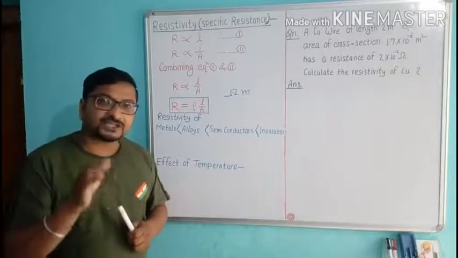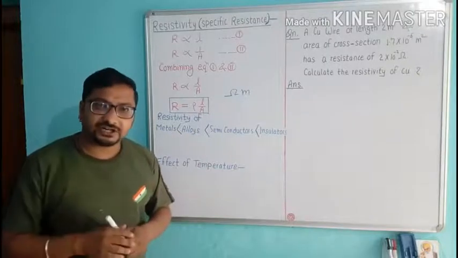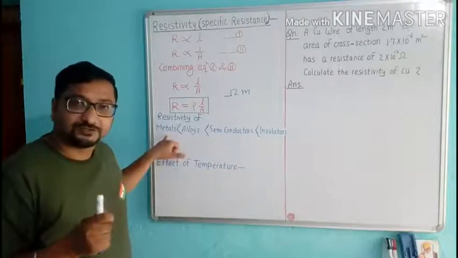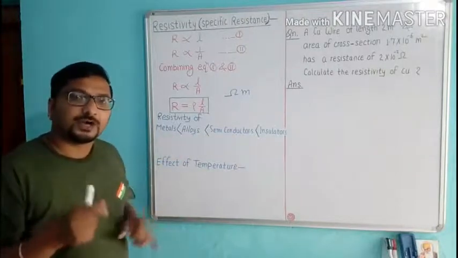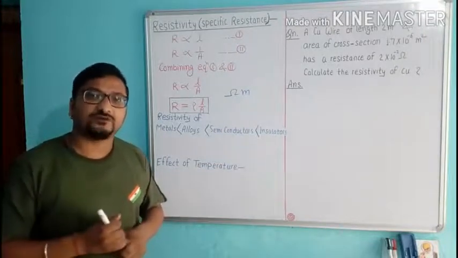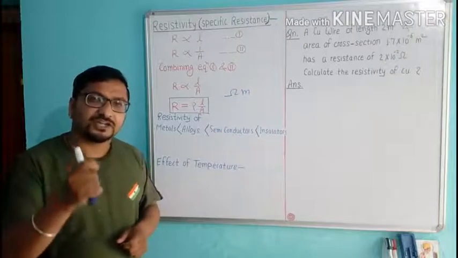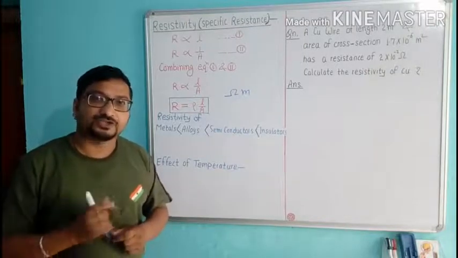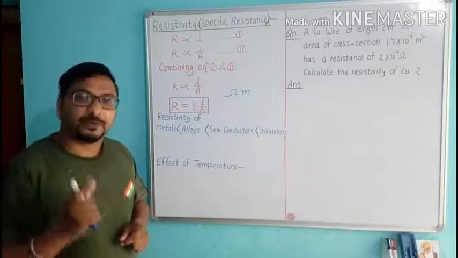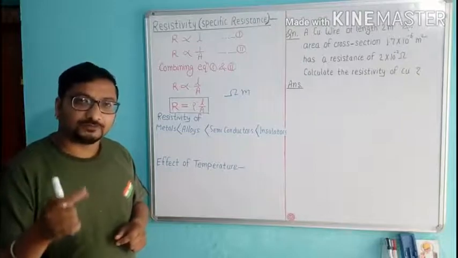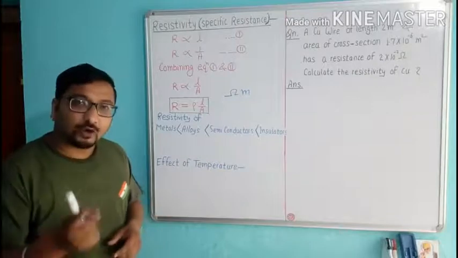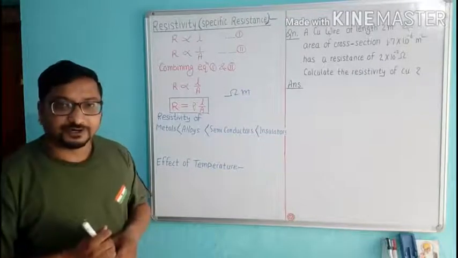Silver is the best conductor of electricity. That means silver has low resistivity, but we can't use silver in the transmission lines of electricity because silver is a very costly metal. So we use aluminium and copper in the transmission lines for electricity because they are cheap and also have low resistivity.